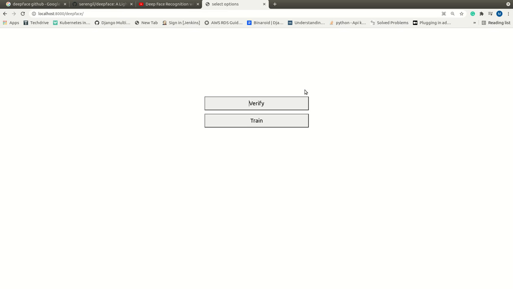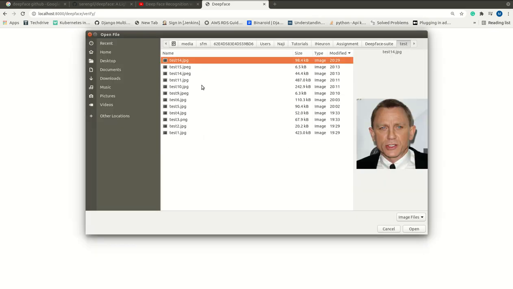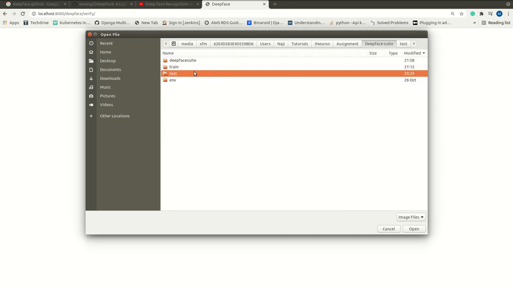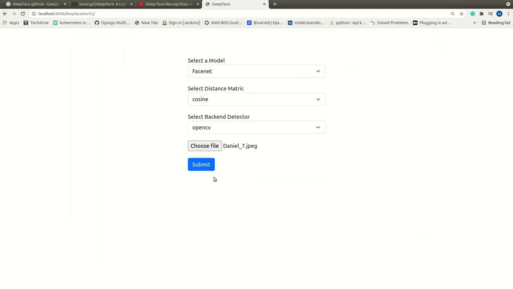First I will explain how the verification UI looks. Here you can see the verification. We can select any model. I am going to select FaceNet, the distance metric, and OpenCV. Then I am selecting one image, an image of Daniel Craig, and submitting it.